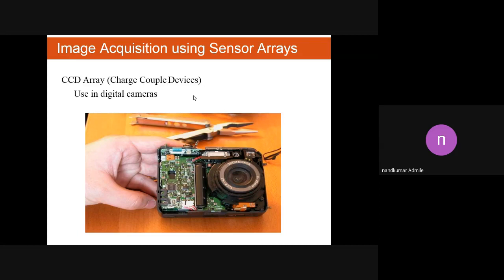In our digital cameras and mobile phone cameras, in various different types of digital cameras, this helps to capture various objects on Earth or outside of Earth. To capture various images of galaxies, this sensor array can be used. In the sensor array, we use one device, and that device is called a charge coupled device.